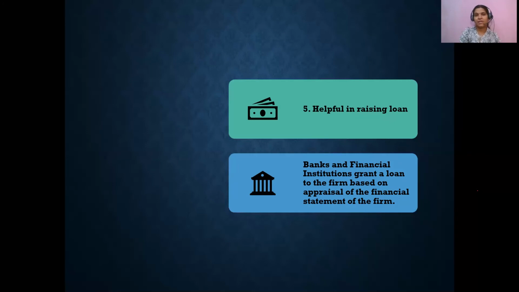Anytime an organization wants to take a loan from any bank or financial institution, it needs to show its past 3 years of accounting performance. They need to submit their accounting records and their income tax payments, all those receipts, to the bank.